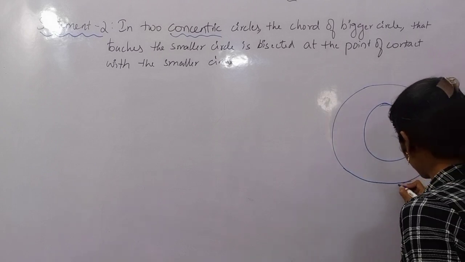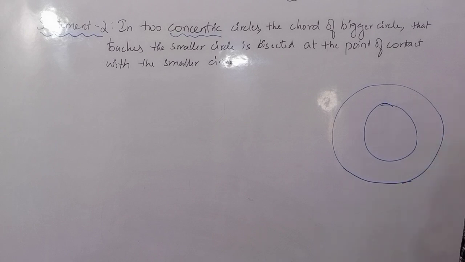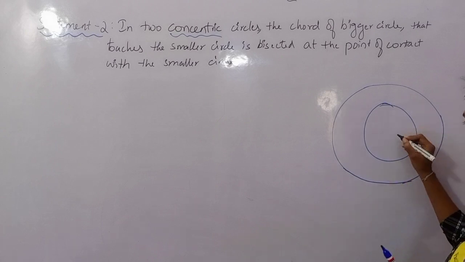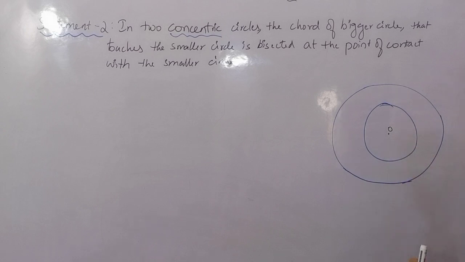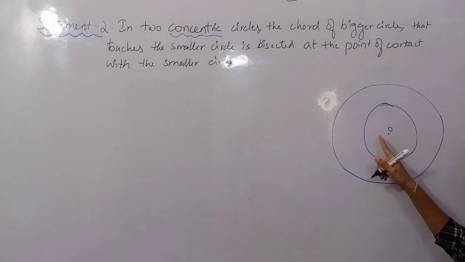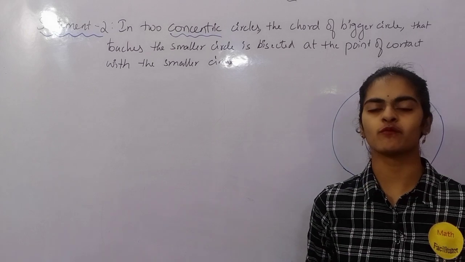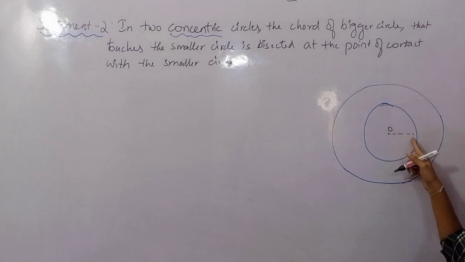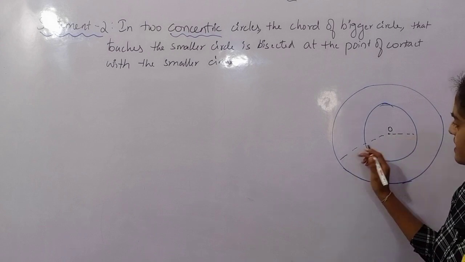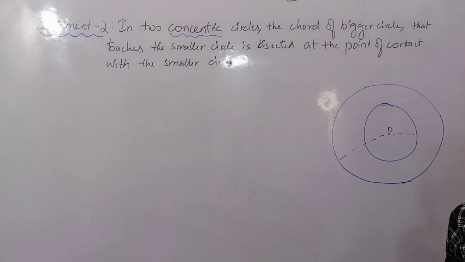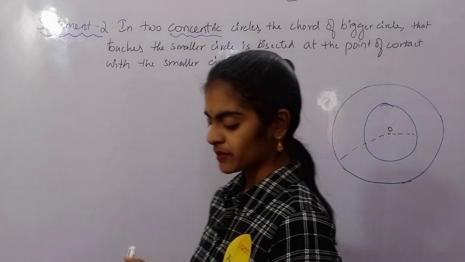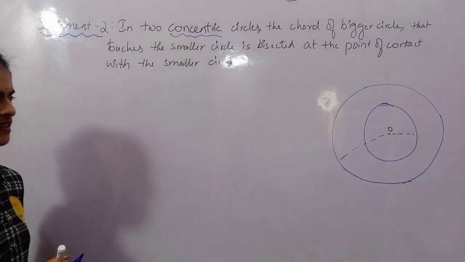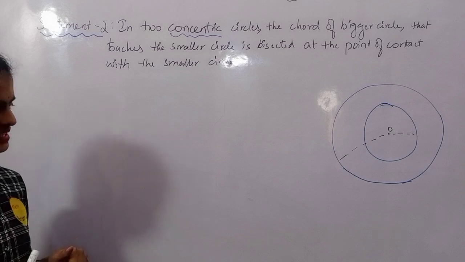So for example, these are the two circles. I can see the center of both the circles is the same. The center of the smaller circle and the center of the bigger circle is the same. But what is different? Tell me very quickly in the chat box what is different. The radii are different. The radius of this circle is this, whereas the radius of the bigger circle is different. Hai na? But the centers are the same. So the concentric circle definition is that the centers are the same but the radii are different.